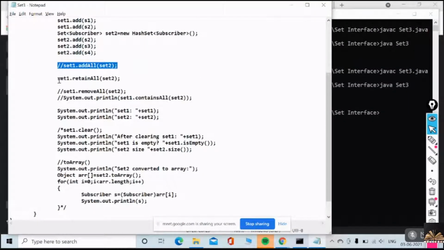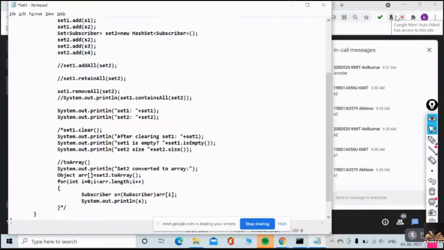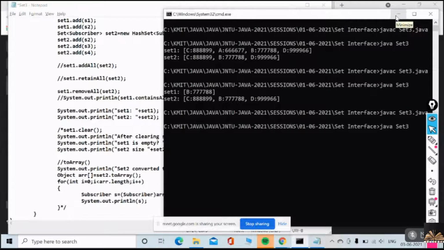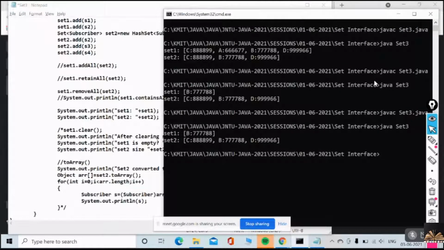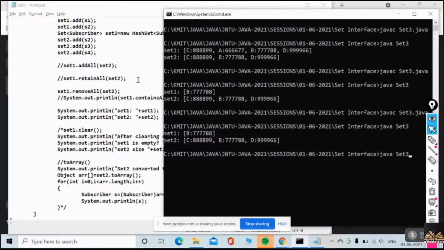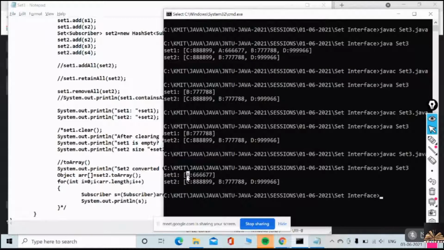Next one. I'll comment this, and I'll uncomment removeAll. RemoveAll is just like minus. Minus means set 1 minus set 2. Then what element will you have? Very good, exactly. Super students. What element do I have? I'm sorry, I did not save this. Okay, only one element, that is S1, that is subscriber A. Right.